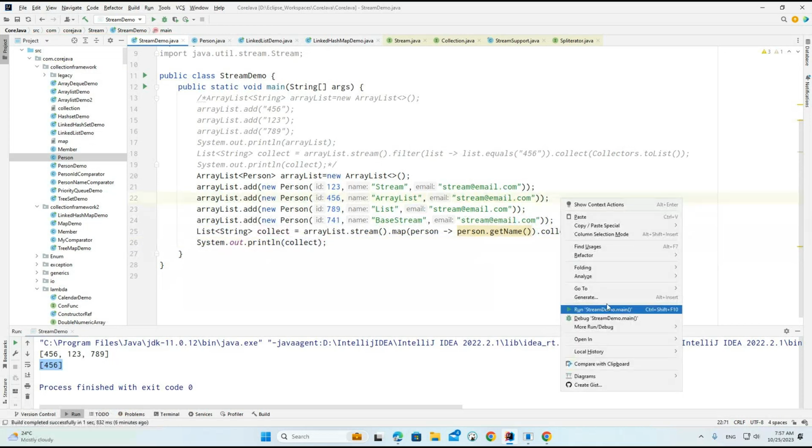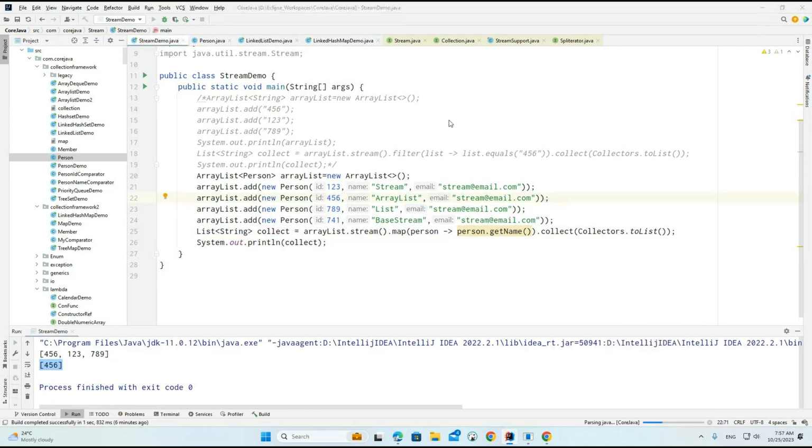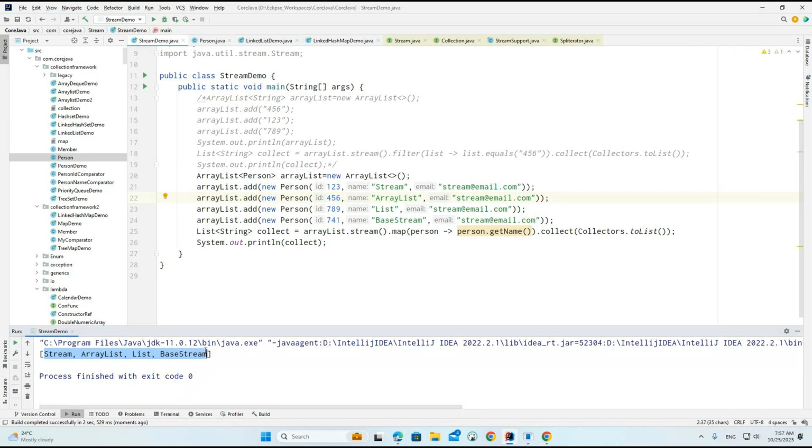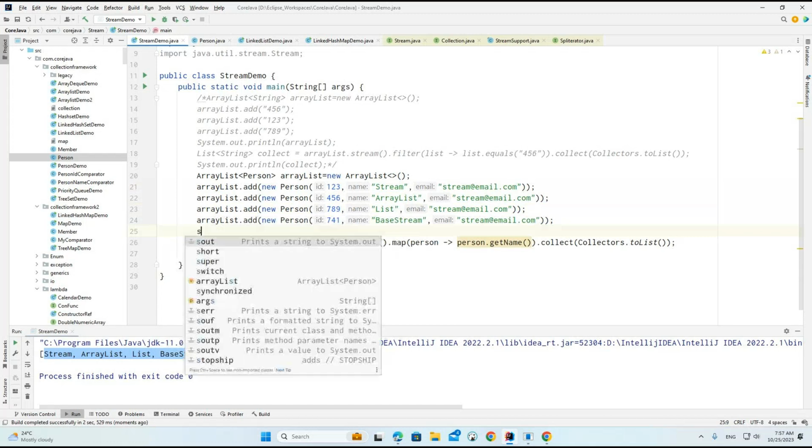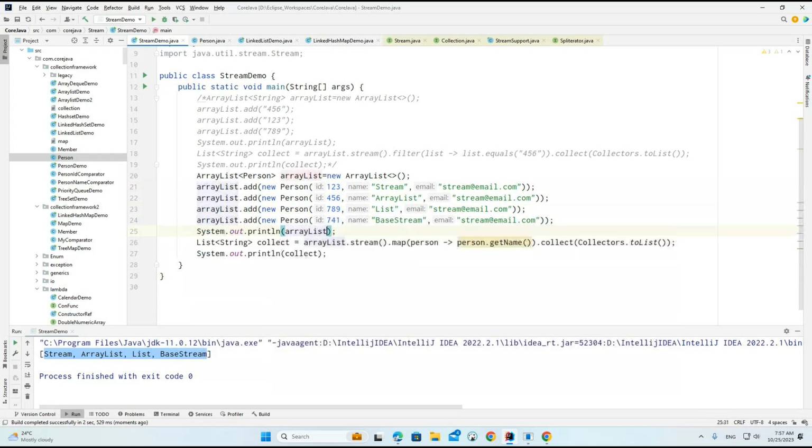This object we can print. Okay, so now if I am trying to print this particular object here, now we'll see. So stream, array list and base. So these are the names we provided. These are the 4 names we provided. And another one, before doing this particular stream operation, now I want to print the array list.